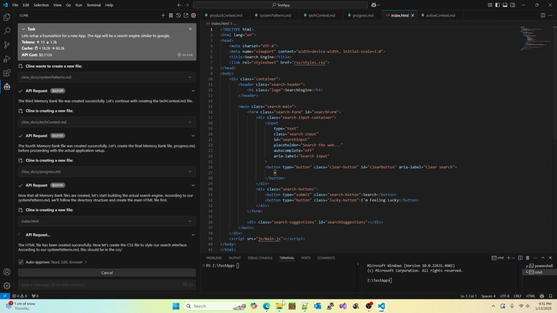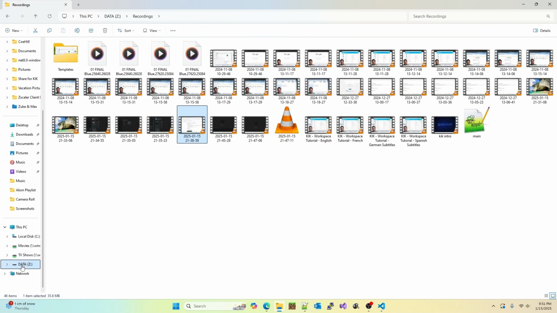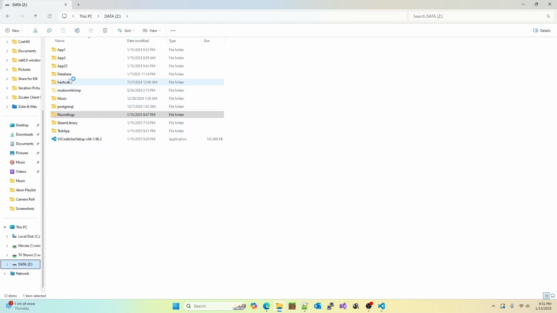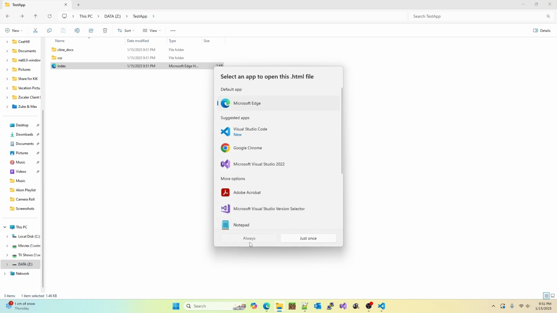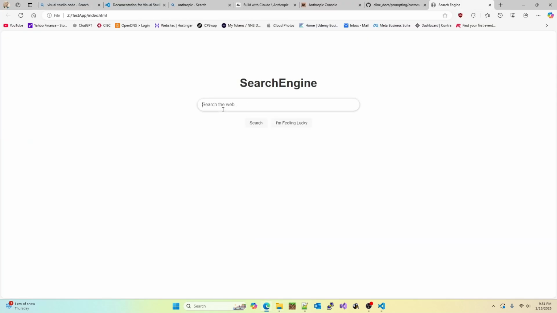Meanwhile, if I go back to my folder and go to the test app that we're working on, you can see all the files and folders that it's creating are now in my directory. So it's got the style CSS, it's got the index. Let's open it up. Look, it's got a search engine and search web and everything, just like Google. But nothing works. But that's not the point. The point is, that's what I asked for, and it's delivered.